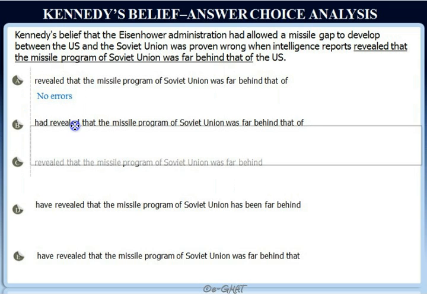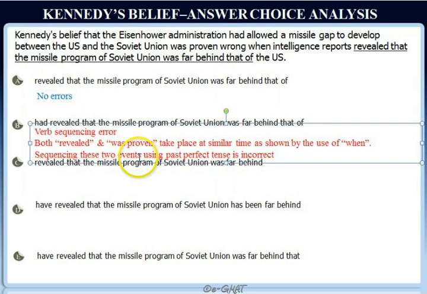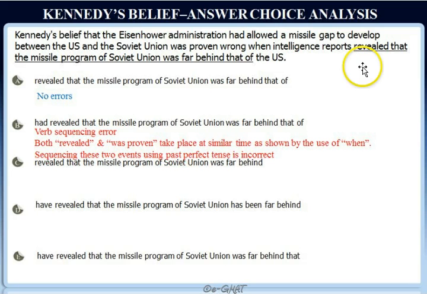Now we have gone through this verb sequencing in detail when we did our error analysis, and we figured that it makes sense only to have the had allowed verb to be expressed using the past perfect tense. Now if we say had revealed, it basically changes the intended sequencing of verbs, because what we want to say is that the belief was proven wrong when the intelligence reports revealed. So these two actions actually took place at the same time. So showing one of the actions using past perfect tense is actually incorrect. So choice B has a verb sequencing error.